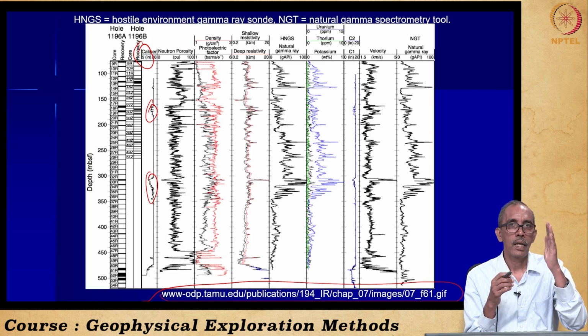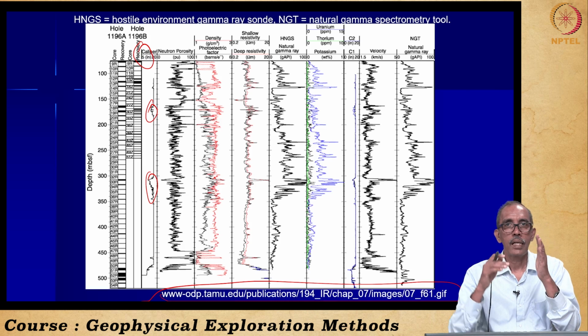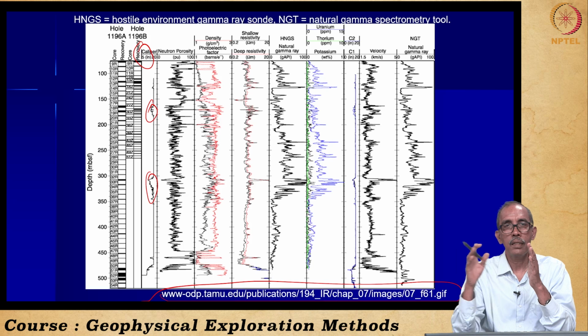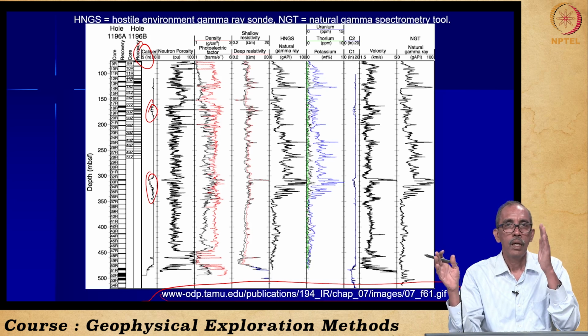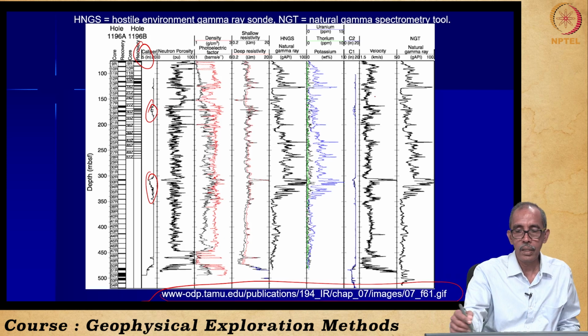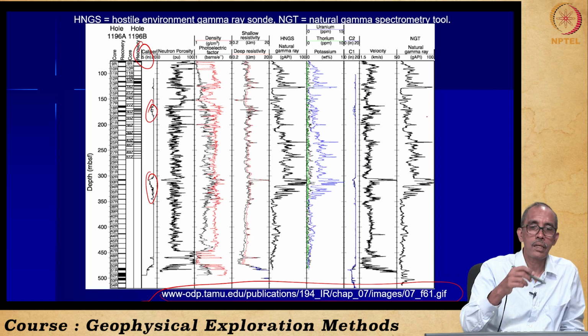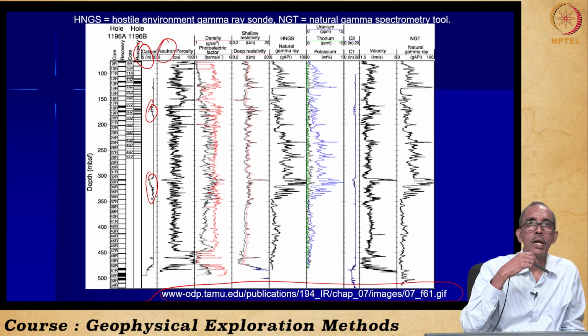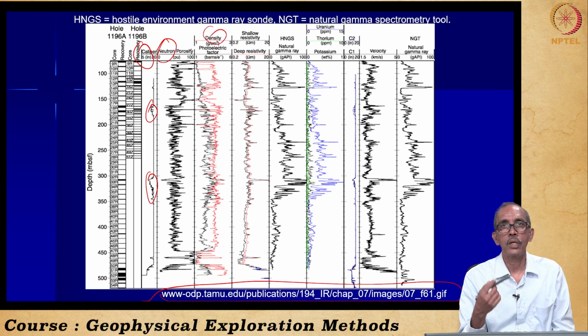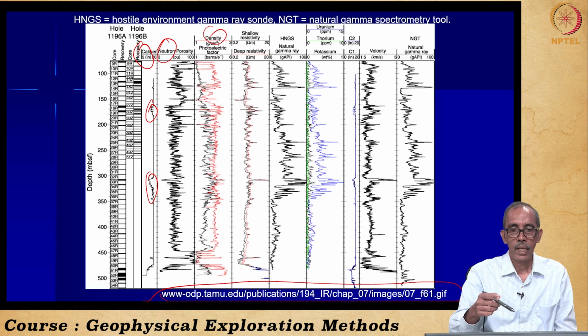A large amount of mud cake would have formed, or at some places washing out of the formation would have happened, wherein the diameter will be more. Where there is a thick mud cake, the diameter gets reduced. It also has to be correlated with the response of all the other logs. So here you can see the neutron log measures the presence of water. That also estimates porosity. The gamma-gamma log, which is the density log, also estimates porosity.